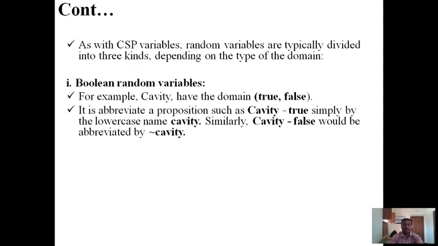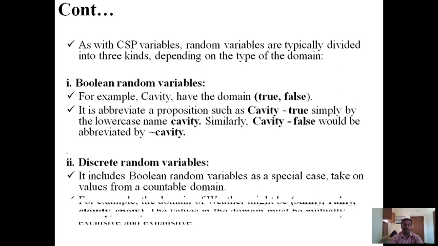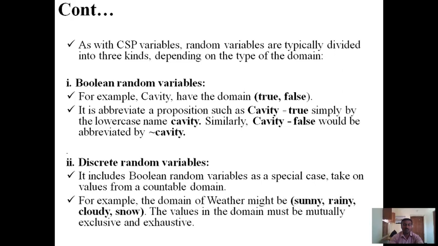Similarly, cavity equals false would be abbreviated by not cavity. Discrete random variables include Boolean random variables as a special case and take on values from countable domains. For example, the domain of weather might be sunny, rainy, cloudy or snow.